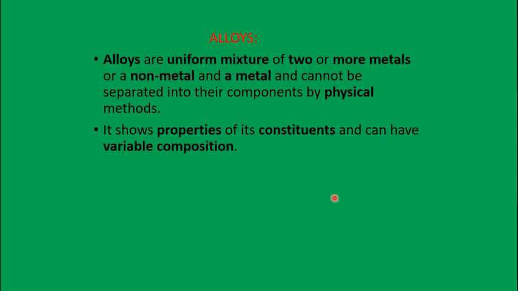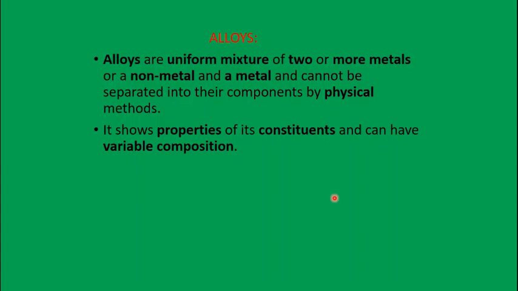Let's come to the next part of this first part, that is alloys. As I gave you the example, an alloy is an example of solid-solid state of matter. So what are alloys? Alloys are uniform mixtures of two or more metals, or a non-metal and a metal, and cannot be separated into their components by physical methods, like magnetic separation. Like I told you, stainless steel is made up of iron, carbon, nickel, chromium and so on. But if you take a magnet and try to separate it, it cannot be separated. And then what does an alloy show?